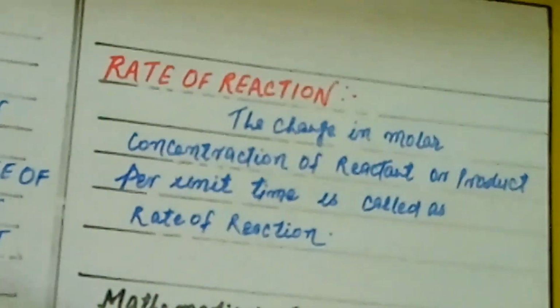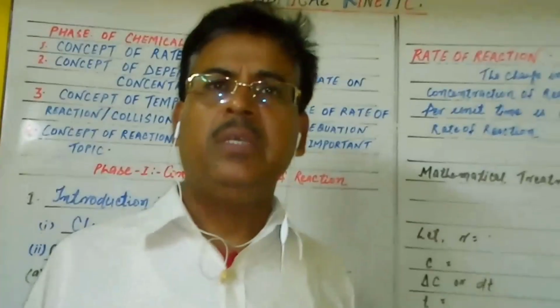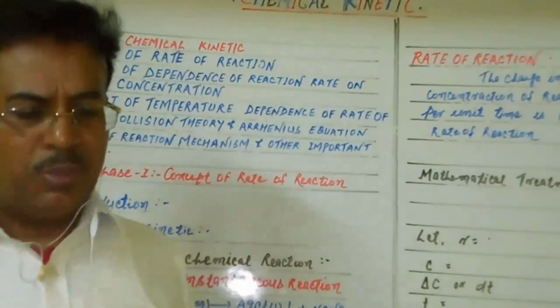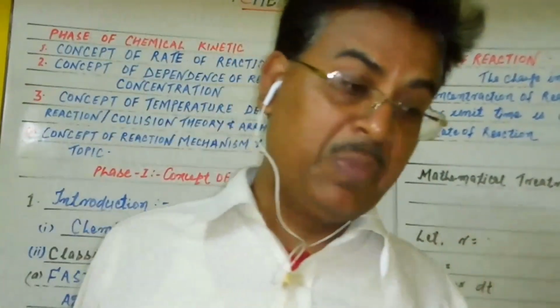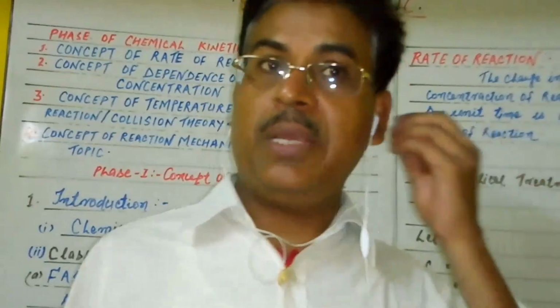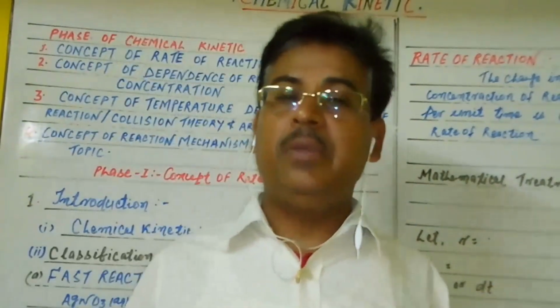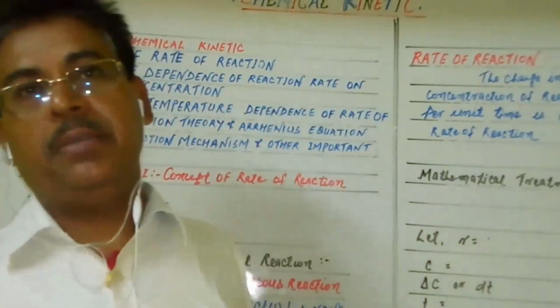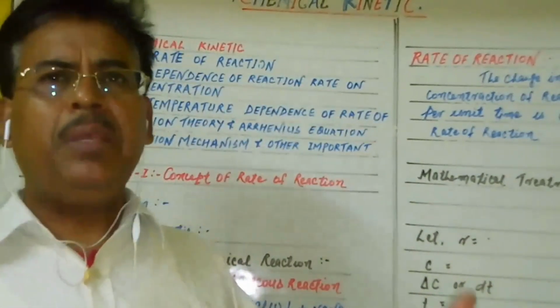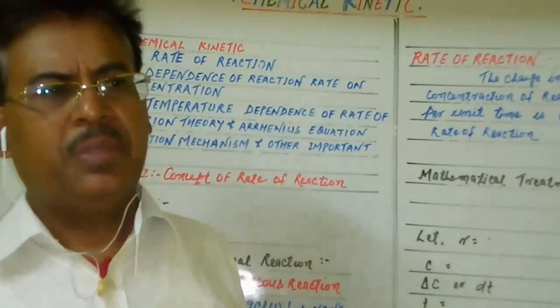Again we repeat: the change in molar concentration of the reactant per unit time is known as rate of reaction. But now we want to count the rate of reaction in various manners, related to its mathematical treatment. What do you mean here by the change in concentration?